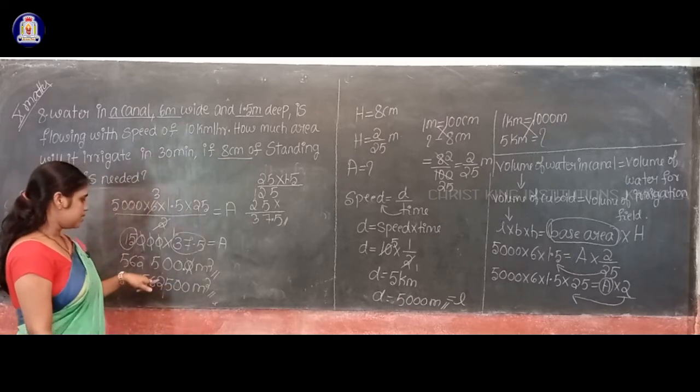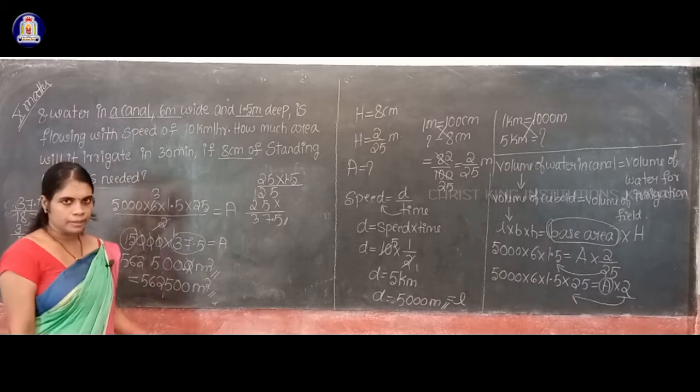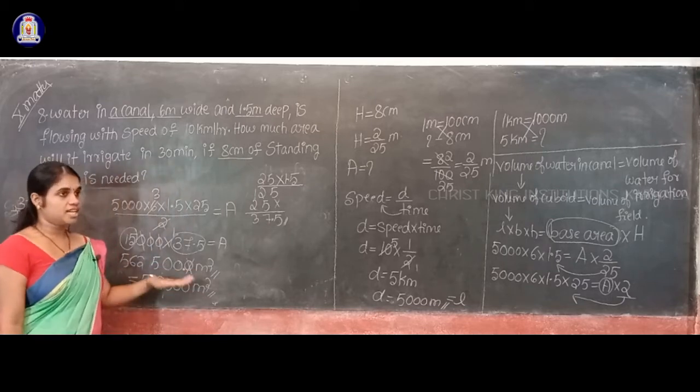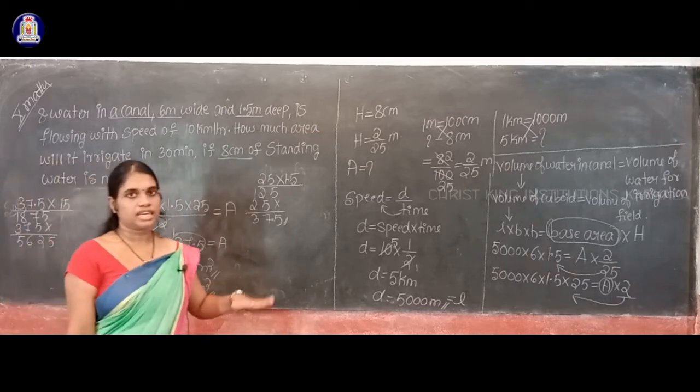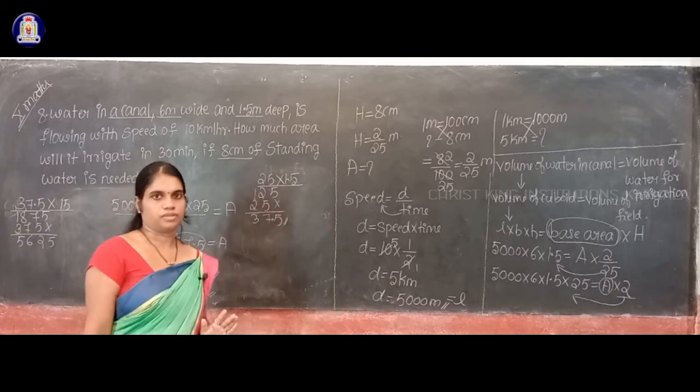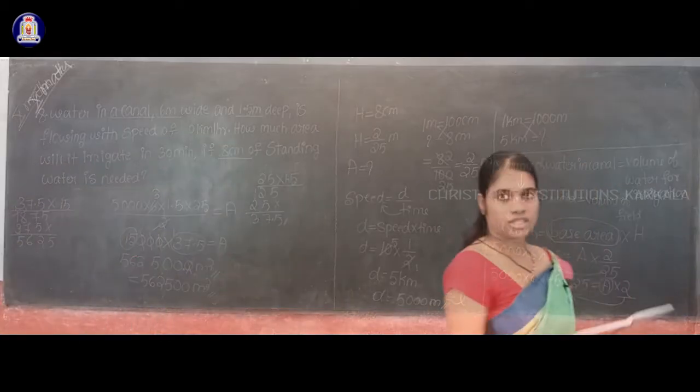So 5,62,500 meter square. Okay, so this is the area of the required field, the area required for the irrigation. Next question I will consider. 9th question.